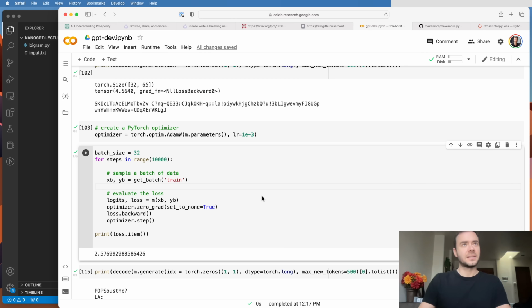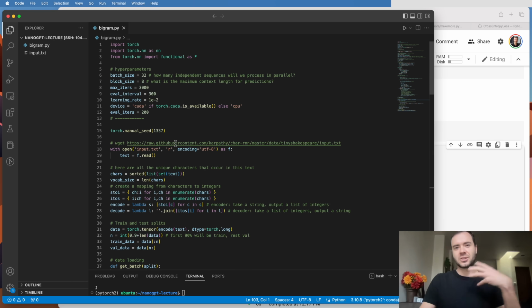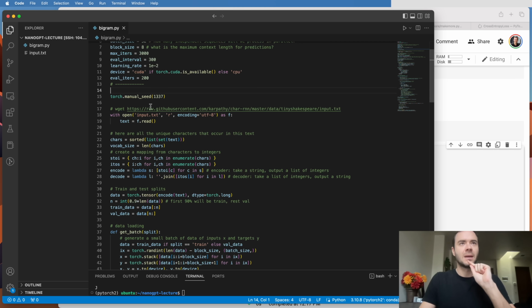Okay, so next, I took the code that we developed in this Jupyter notebook and I converted it to be a script. I'm doing this because I just want to simplify our intermediate work into just the final product that we have at this point. So in the top here, I put all the hyperparameters that we've defined. I introduced a few, and I'm going to speak to that in a little bit. Otherwise, a lot of this should be recognizable.